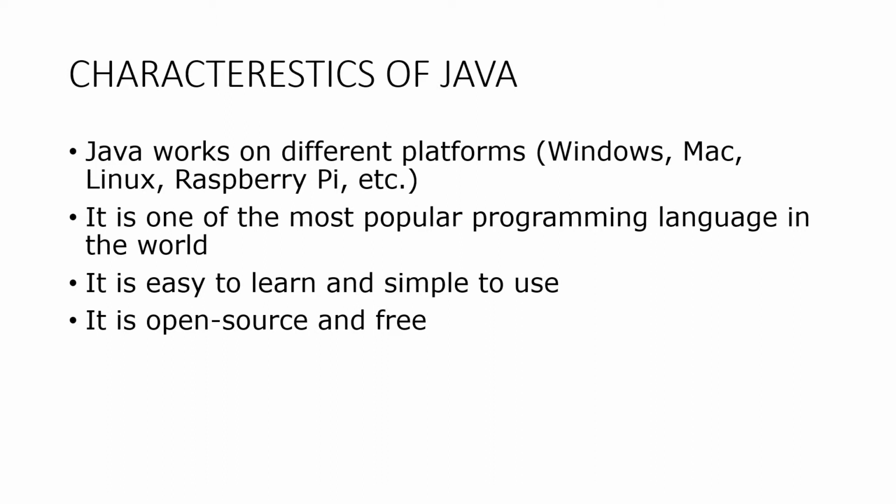What are the characteristics of Java? Java works on different platforms. It can work on Windows, Mac, Linux, Raspberry Pi, etc. That's why we call Java platform independent. It is one of the most popular programming languages in the world. It's easy to learn and simple to use. It's open source and free.